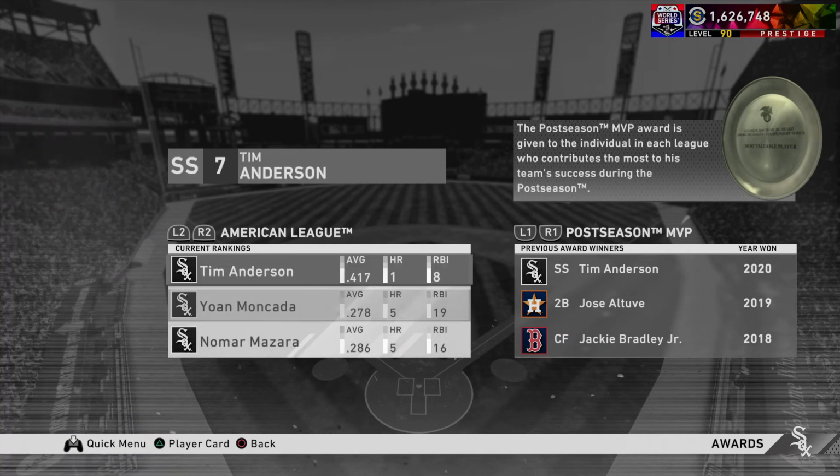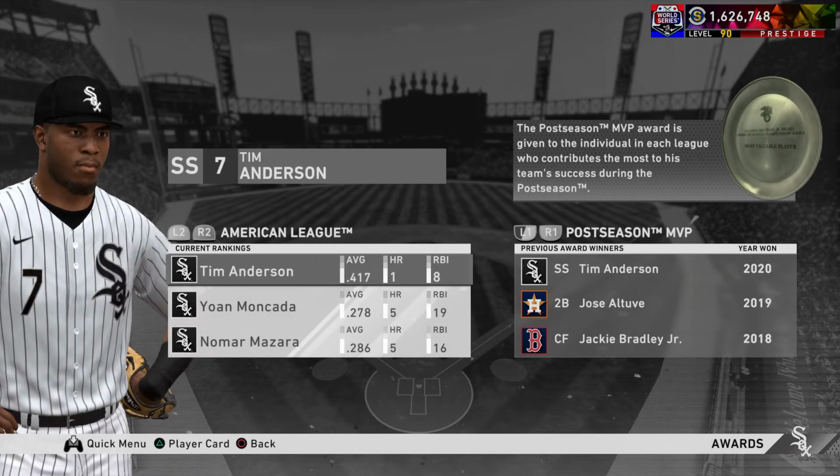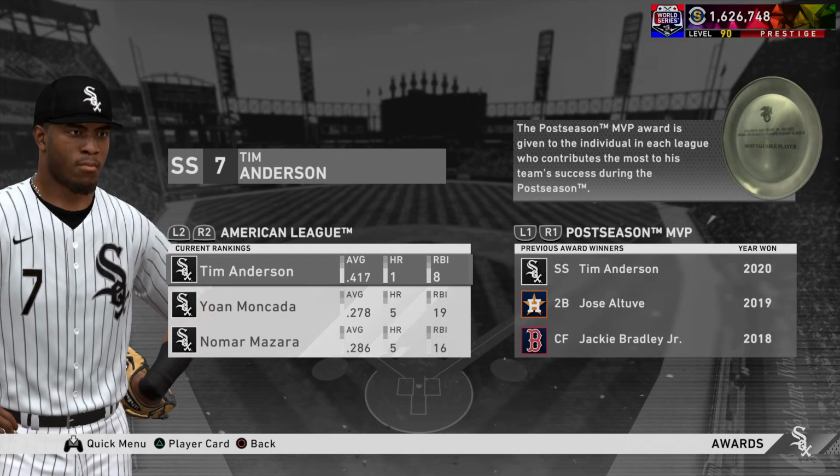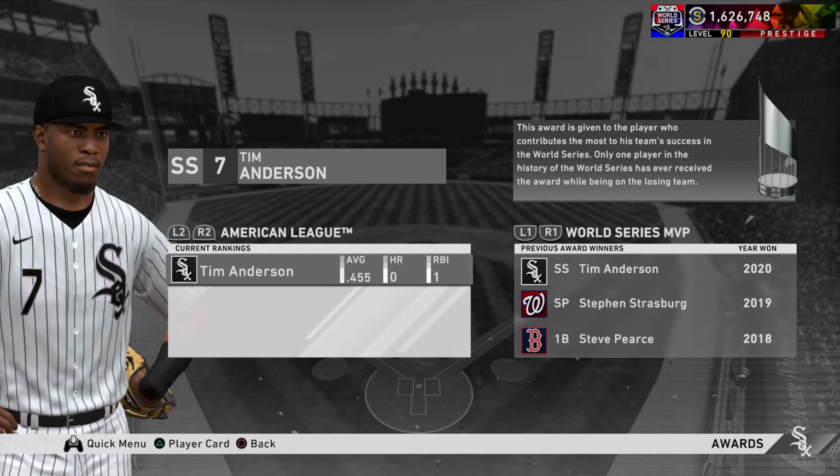So that was big. But Tim Anderson taking home that dinner plate looking trophy right there. .417 average, tying the record. Some people might say setting the record for hits because he did it in less plate appearances. And now let's see who the World Series MVP is. And it is also Tim Anderson with a .455 average. I wish it showed more stats because other than the average, it looks kind of unimpressive. But like, he probably scored a lot of runs and produced a lot for us here.